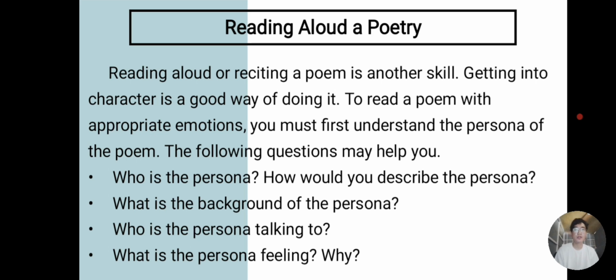So, when you read a poem aloud, you give it a voice and emotion. To do this well, you need to understand the speaker or the persona or the character again. So, you must, again, understand who they are, what they feel, and who they are speaking to.